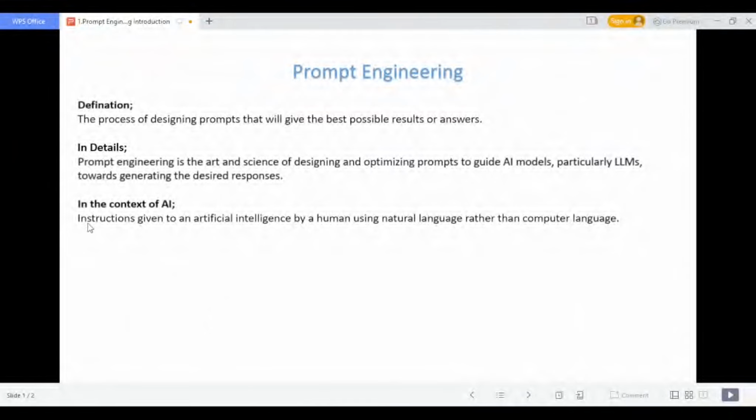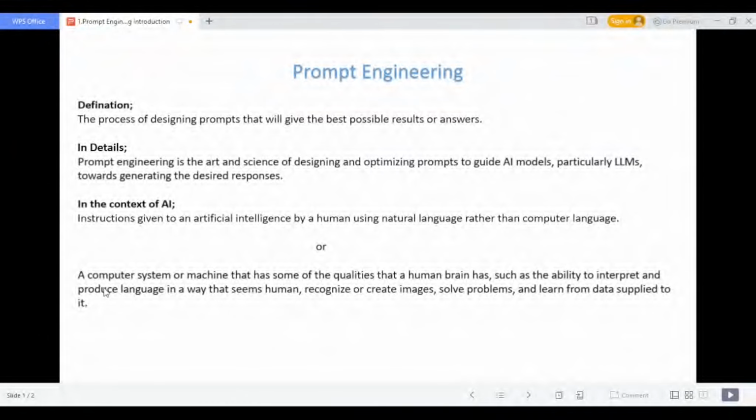Previously, computer language had predefined rules, and based on that it would work. But now, based on natural language, we feed the instructions to our AI, and it throws the output. One more definition: a computer system or a machine that has some of the qualities that a human brain has, such as the ability to interpret and produce language in a way that seems human, recognize or create images, solve problems, or learn from data supplied to it.